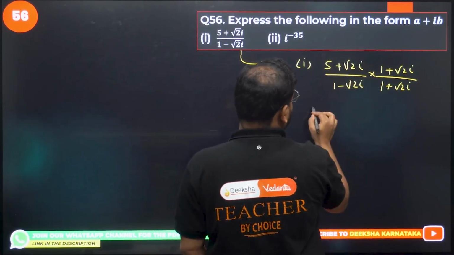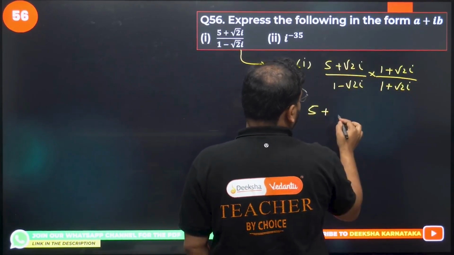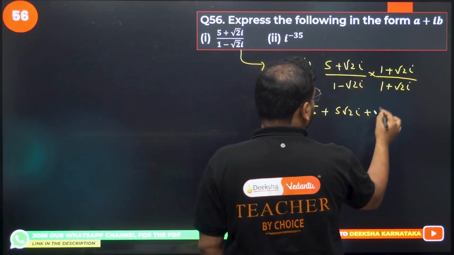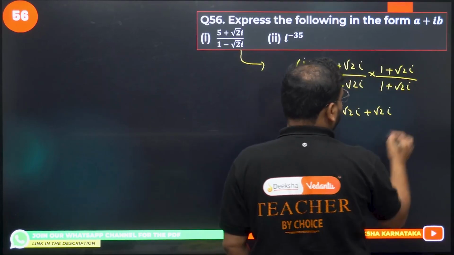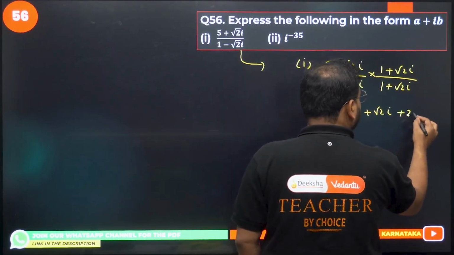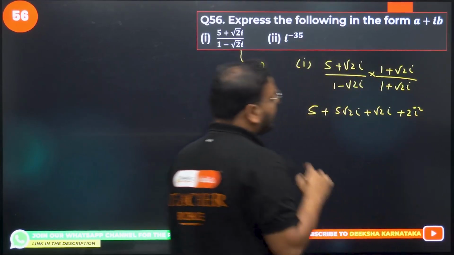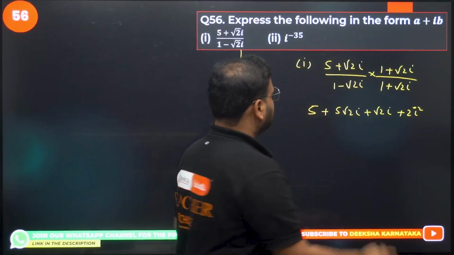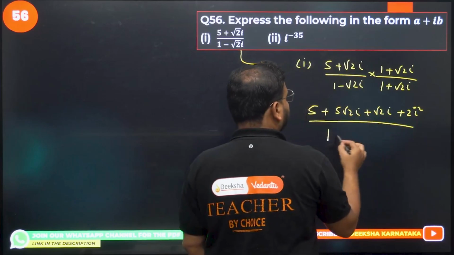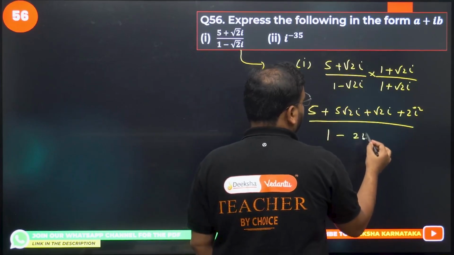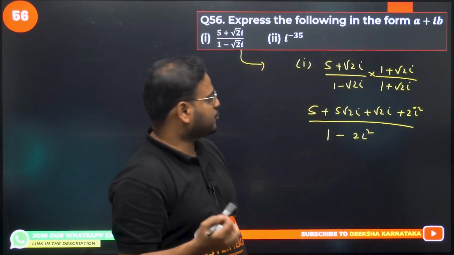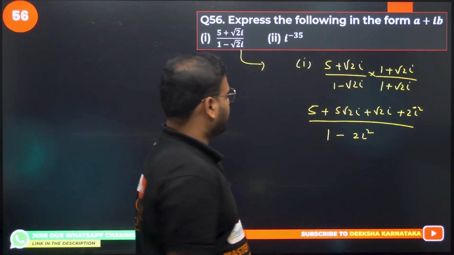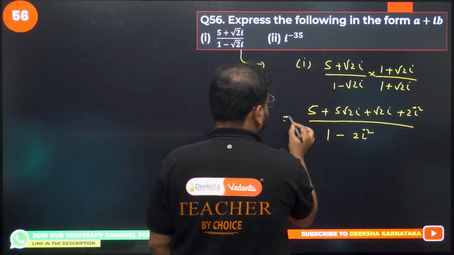What do I get? Multiply this. So I have 5 into 1 is simply 5. 5 into root 2i will become what? 5 root 2i. Root 2i into 1 is what? Root 2i, and root 2i into root 2i will become what? Plus 2i square. How come so? Root 2 into root 2 is 2, I into I is I square, of course. And over here you will check, it will become 1 minus 2 I square, correct? Root 2 square is simply 2, and we have I square because of the formula a square minus b square, okay? This is correct. Next step.